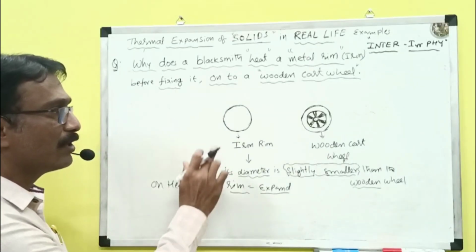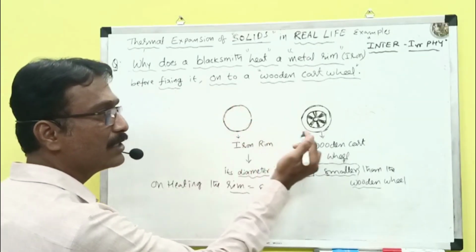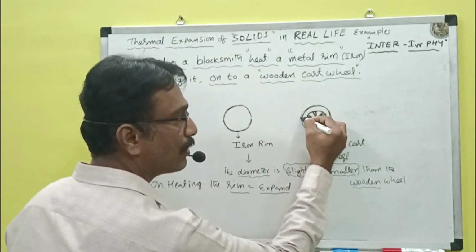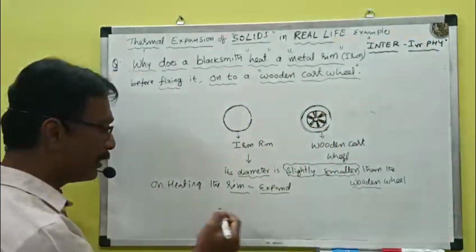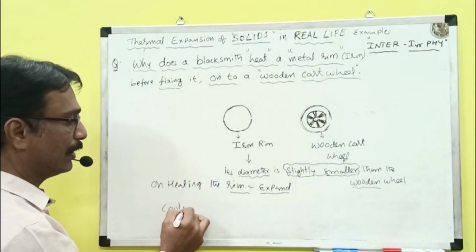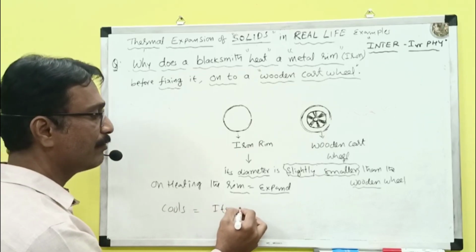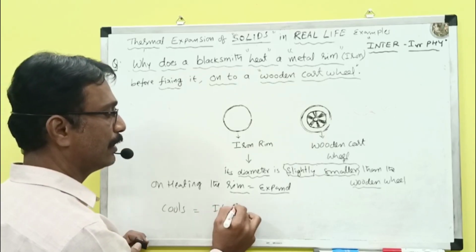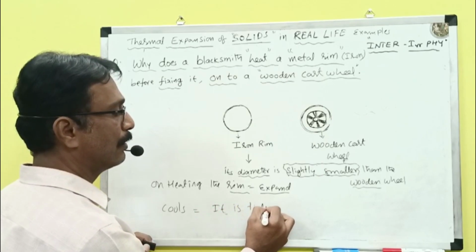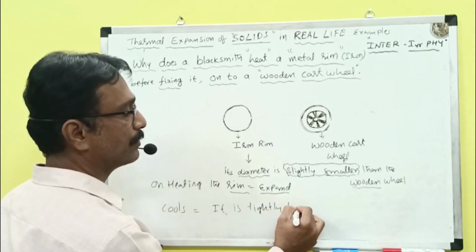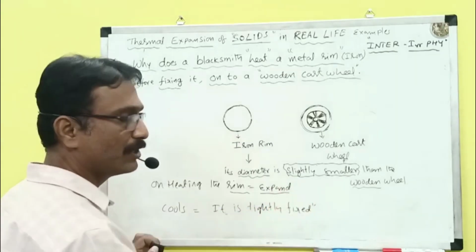So immediately this iron rim is fixed onto the wooden cartwheel, and then it cools. Then what will happen? It is tightly fixed.